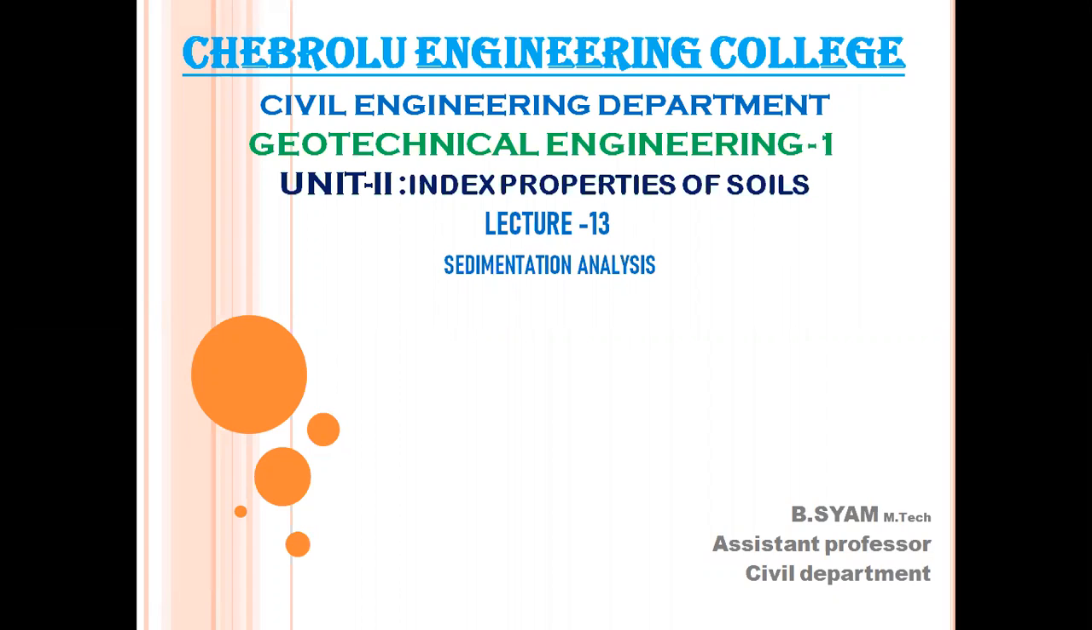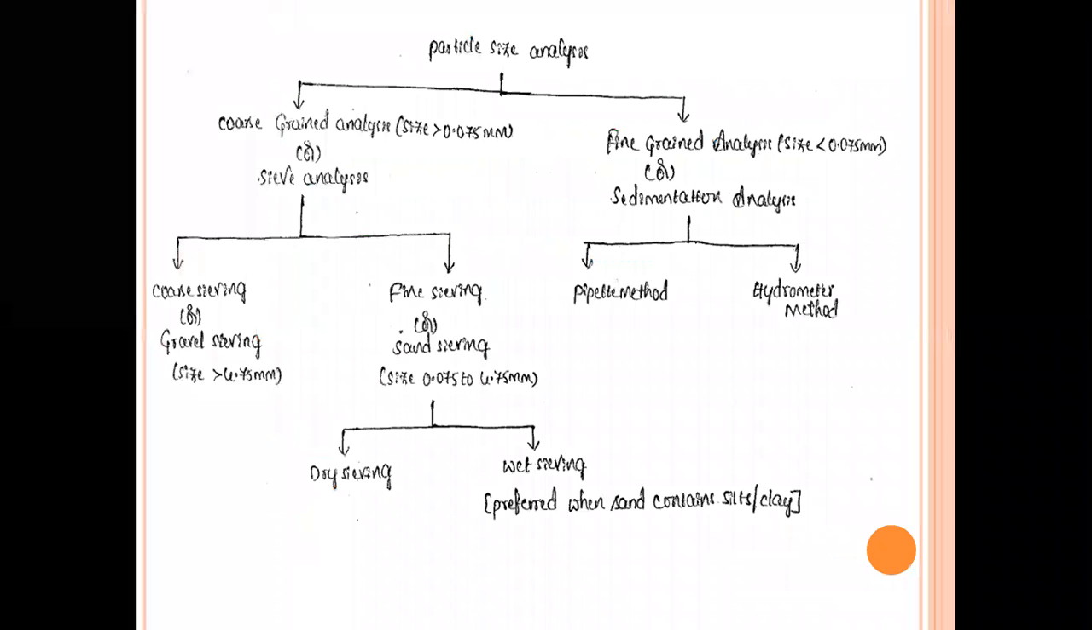Subject: Geotechnical Engineering 1, Unit 2, Index Properties of Soils, on the topic Sedimentation Analysis. We discussed sieve analysis last class. Particle size analysis is divided into two analyses: one is the sieve analysis, another one is sedimentation analysis. In the previous class we discussed coarse sieving and fine sieving. Today we will discuss sedimentation analysis in the pipette method and hydrometer method.